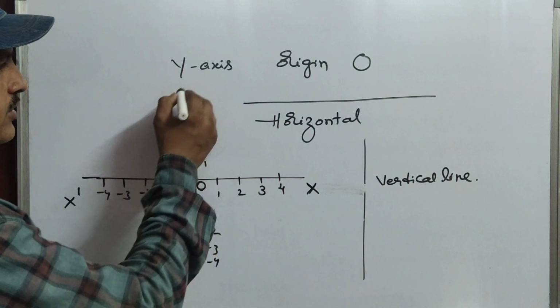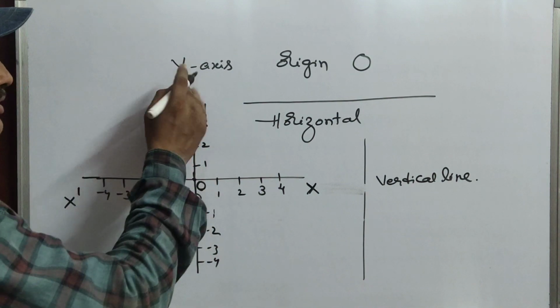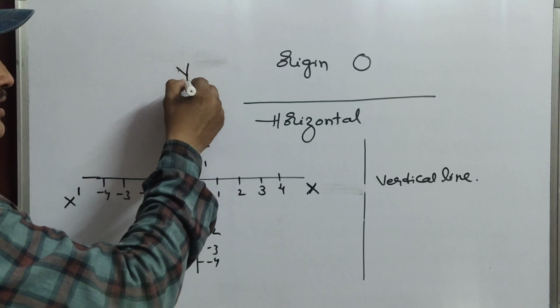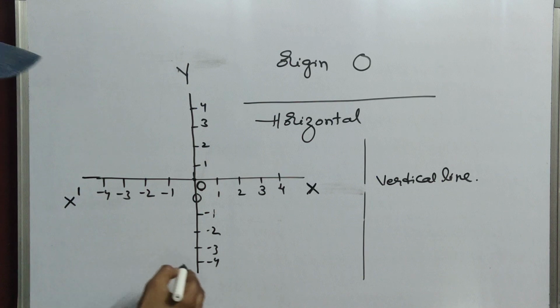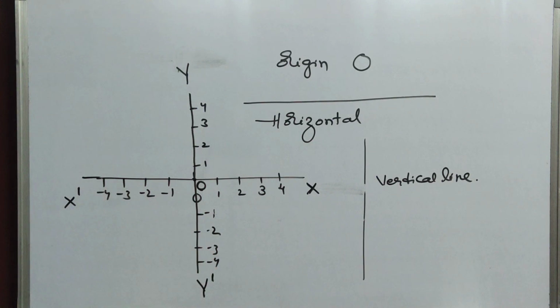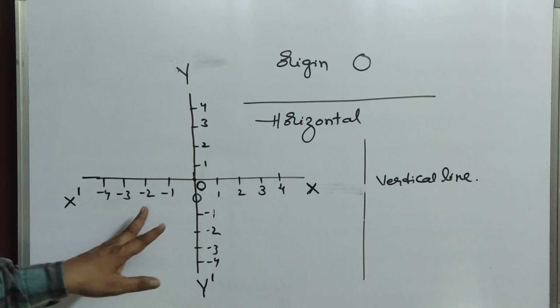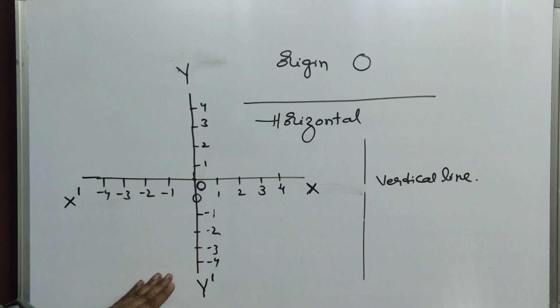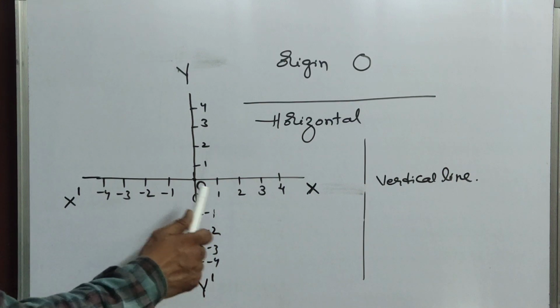Now similarly, the vertical line we'll call capital Y on top and Y dash at the bottom. Is it clear? The horizontal line is called the x-axis, the vertical line is called the y-axis, and you can denote the names like this.